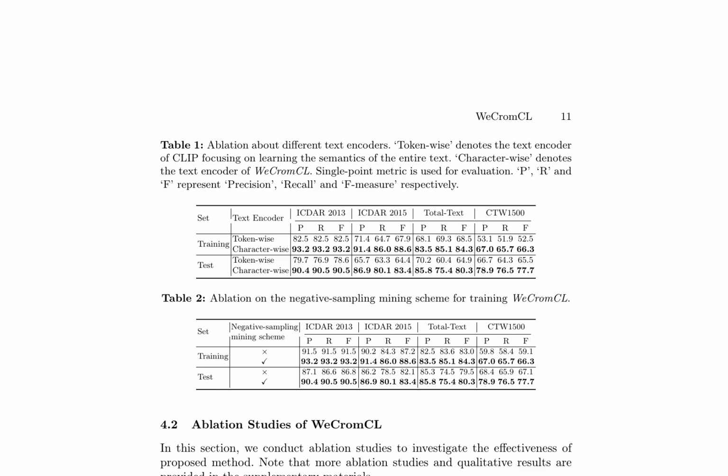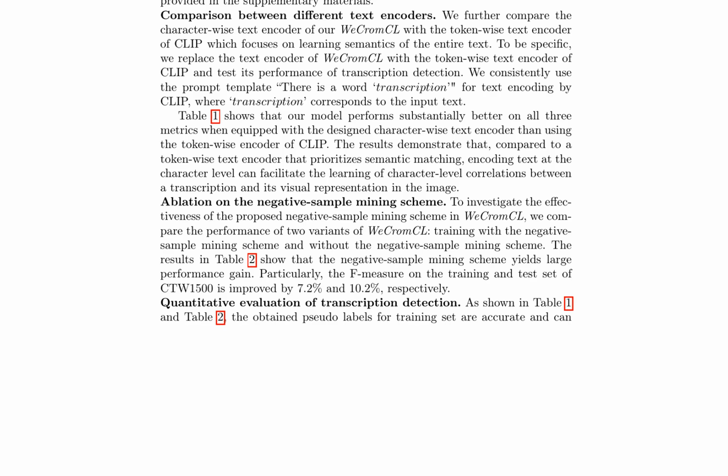The effectiveness of WeCromCL is demonstrated through ablation studies, which reveal that the character-wise text encoder and negative sample mining scheme are crucial components of this model. WeCromCL outperforms OCLIP significantly on all benchmarks, showcasing the superiority of atomistic contrastive learning over holistic contrastive learning.